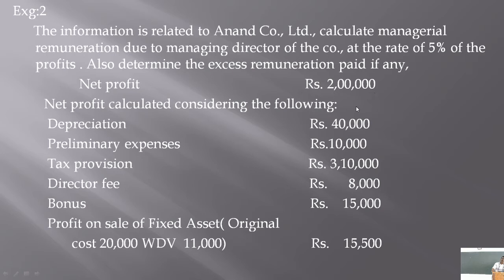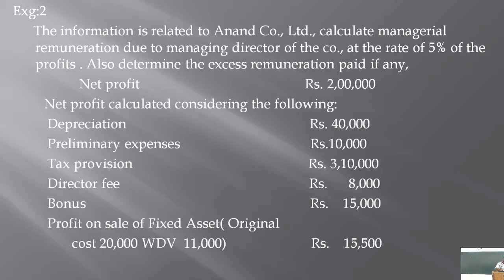Actual depreciation as per income tax is 35,000, but depreciation already deducted is how much? 40,000. It means 5,000 rupees more depreciation is deducted. Depreciation allowed is only 35,000, right? Therefore, 5,000 more is deducted. That 5,000 rupees is not allowed. That 5,000 rupees more expenses are not allowed for calculation of managerial remuneration. So, we have to add back that 5,000 rupees to the net profit, isn't it?